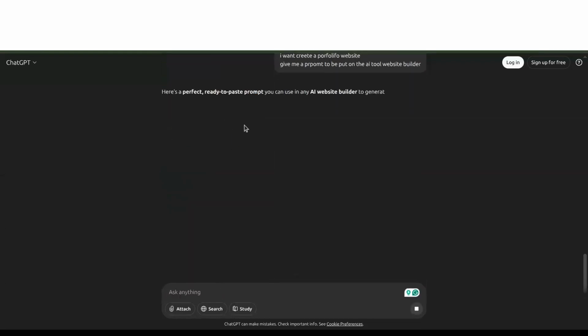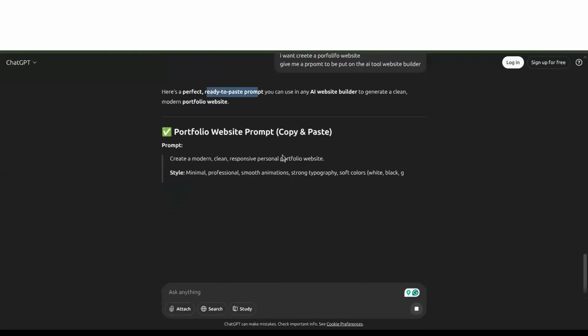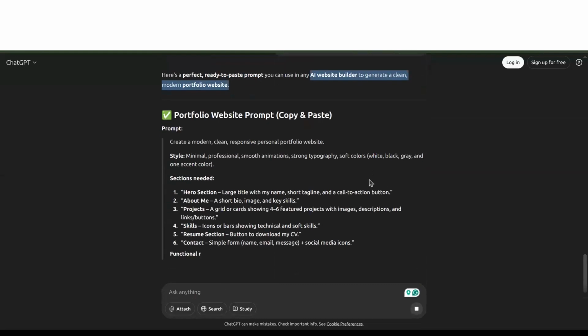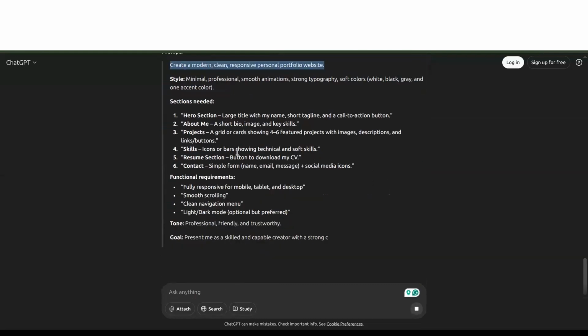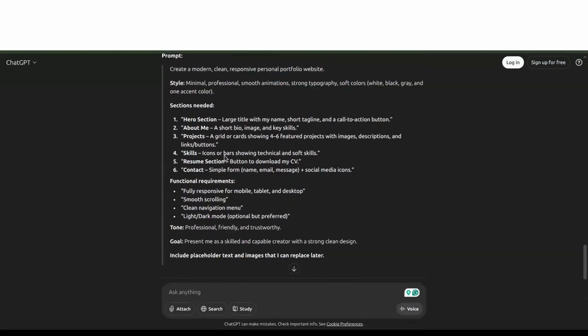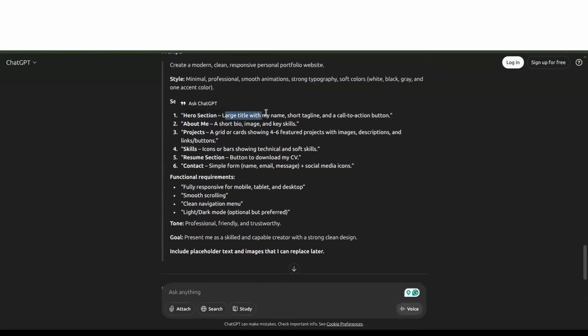And what it will do is it will give you a ready to paste prompt maybe to be put on the AI website builder directly. And maybe if you want, you can really read and understand what it is trying to build. So basically it will have a hero section, the main large title with name, short tagline, okay, about me section, the projects that you have built, the skills, resume section, contact.